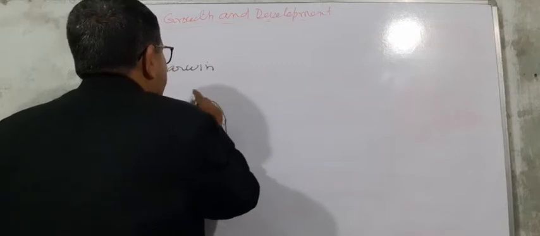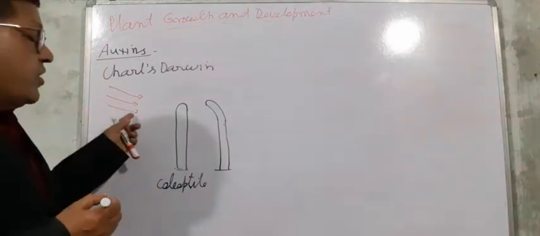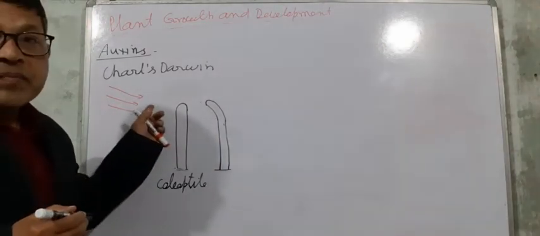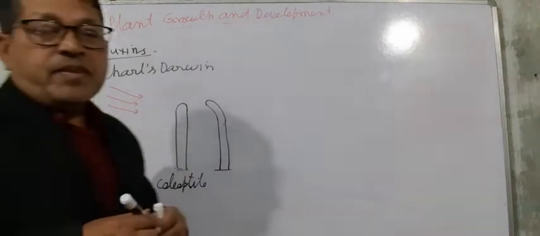This happens. He observed that when unidirectional light is given, the coleoptile bends towards the light.